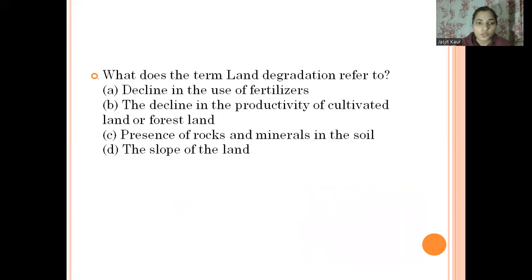So there is one question for you. What does the term land degradation refer to? It refers to a decline in the use of fertilizers, or a decline in the productivity of cultivated land or forest land, or the presence of rocks and minerals in the soil. The last one is the slope of the land. You have to choose out of these four options what land degradation refers to, and you can write your answers in the comment section.